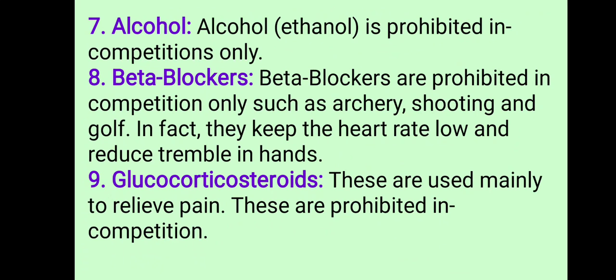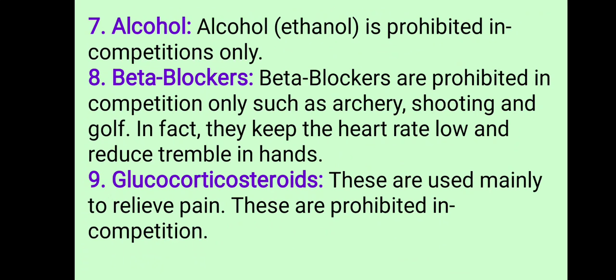Then we have glucocorticosteroids. These are used mainly to relieve pain. We already learned about glucocorticosteroids, because if a person is suffering from pain and wants to perform during the competition, then they dope by taking such prohibited substances like glucocorticosteroids, which relieve the pain, and these are prohibited in competitions.